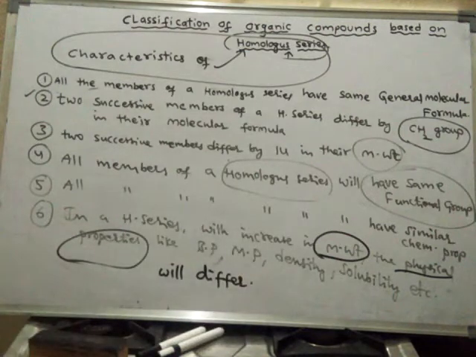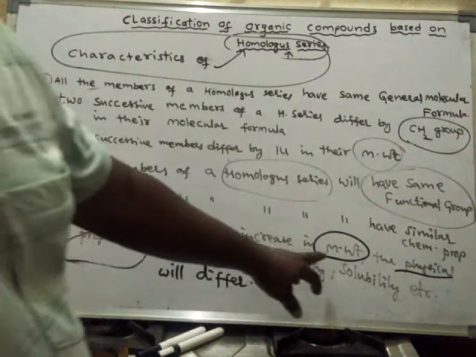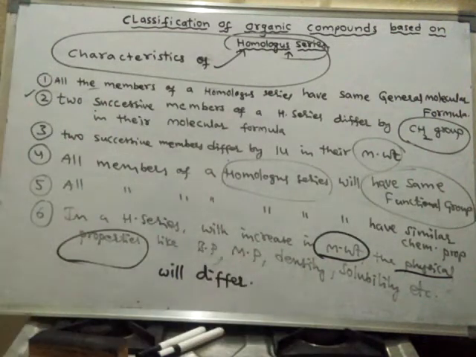In a homologous series, the successive members show different physical properties because they vary in their molecular weight. Every member will have its own molecular weight. So when there is a change in molecular weight, definitely there will be a change in the physical properties.